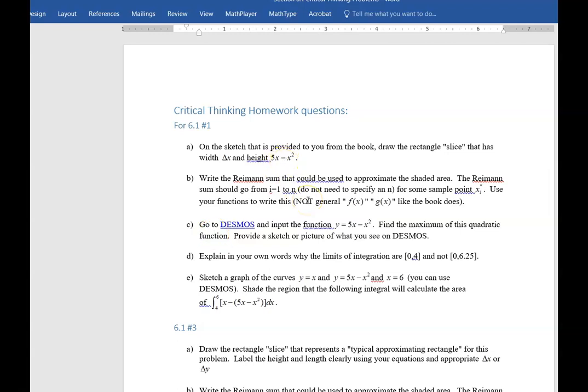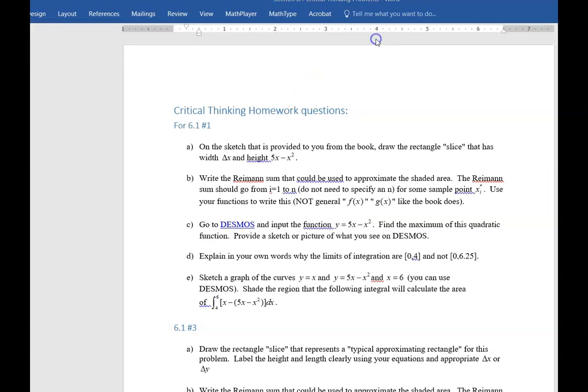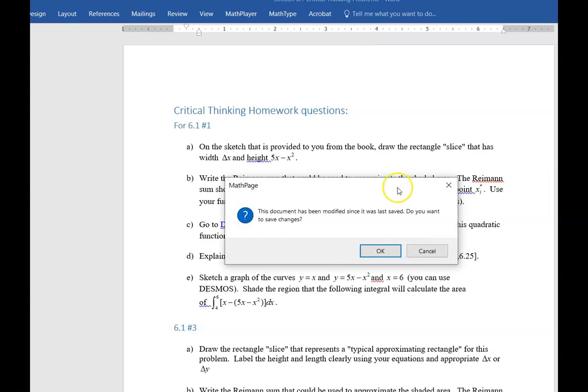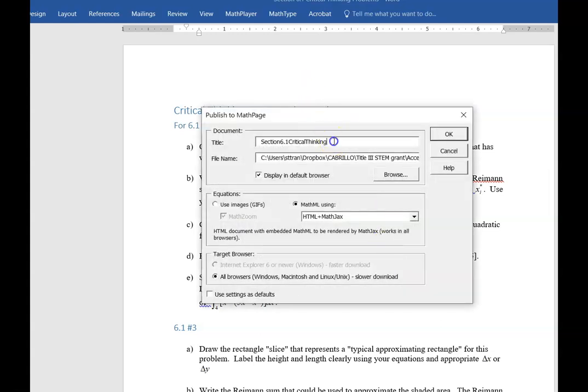And so now what I can do is I can publish this as an ePub using MathType. So I'm going to select MathType and publish to MathPage. And do I want to save the changes? Okay. And then I can title it whatever I want. So I could say critical thinking assignment week 1.